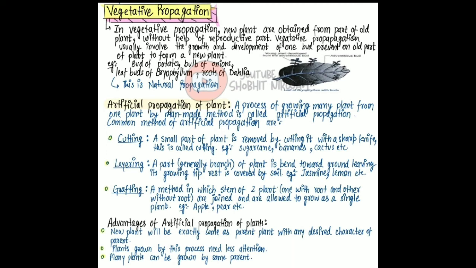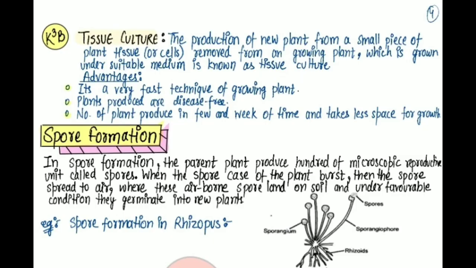Advantages of artificial propagation of plants. New plants will be exactly the same as parent plants with any desired character of the plants. Plants grown by this process need less attention. Many plants can grow from the same parents.